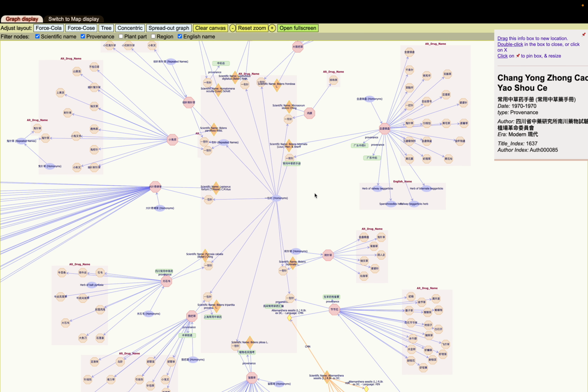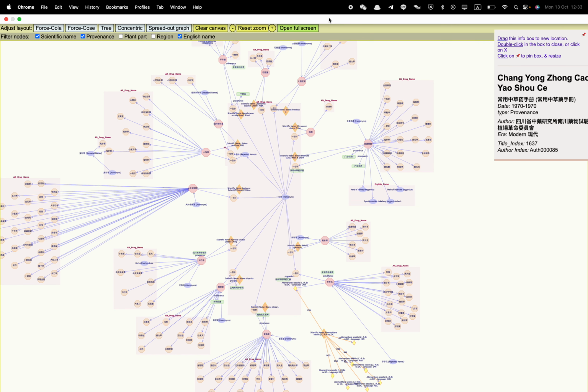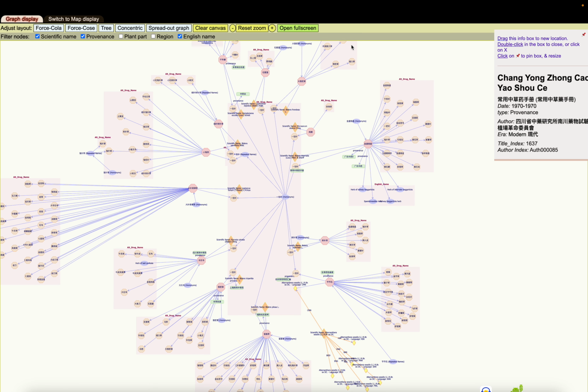So here you have the overall picture of a term which can refer to multiple species. It's a very late entry into the tradition. Generally, the earliest entries we're seeing are in the Qing dynasty. But you can see its correspondence to a whole host of different species, and this is how we are resolving kind of polynomia within the polyglot Asian medicine synonymy.